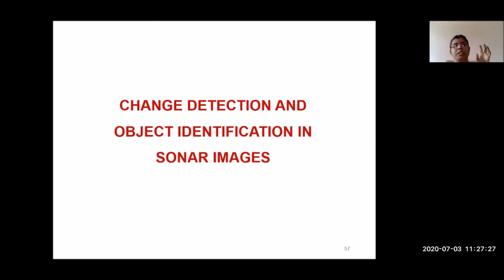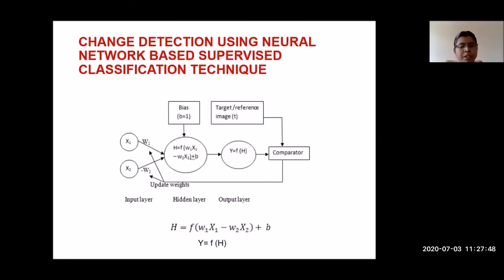After segmentation, I got a particular region of interest separated from my object. After finding the region of interest, I need to identify the object, or find the changes that exist between the two objects. So here I am going to find the change detection. I will show you what that is. For finding the change detection, I have used a neural network based supervised classification technique.